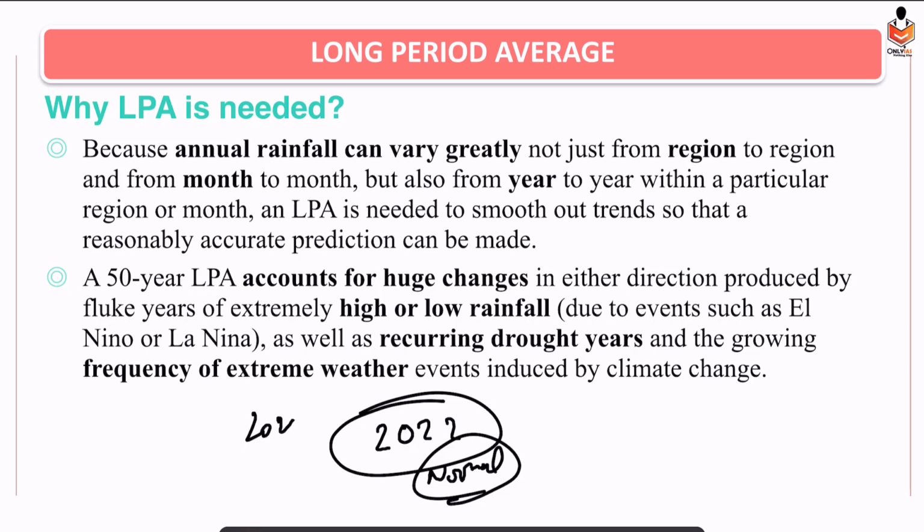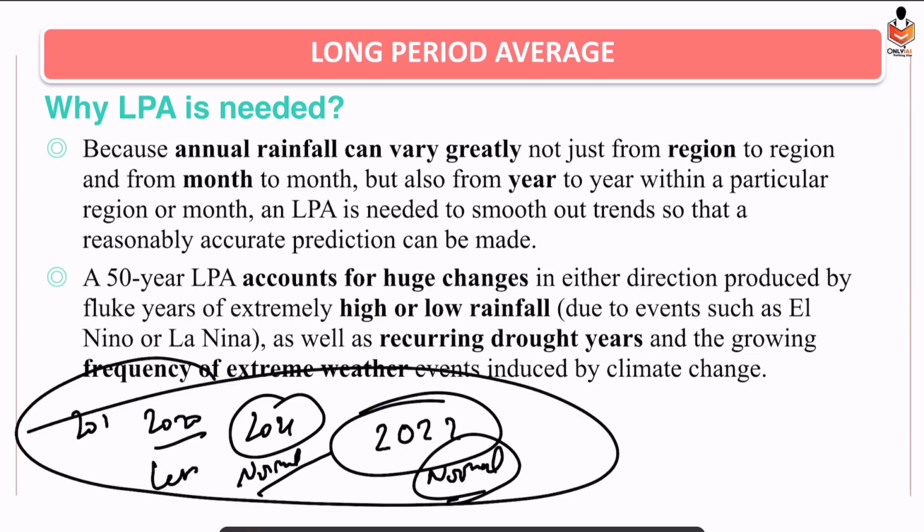In 2021, it was normal rainfall, and there were no extreme events. In 2020, it was less than normal. 2019, whatever is the value. So now it becomes very difficult to determine what is the normal value. Shall we consider normal value during extreme events or without events?